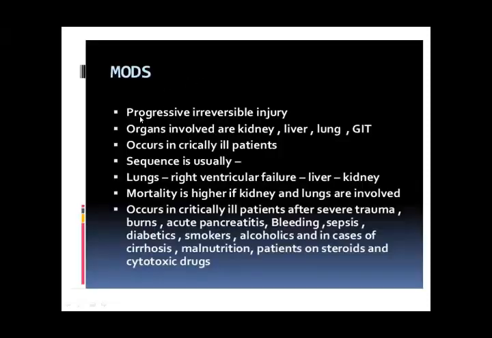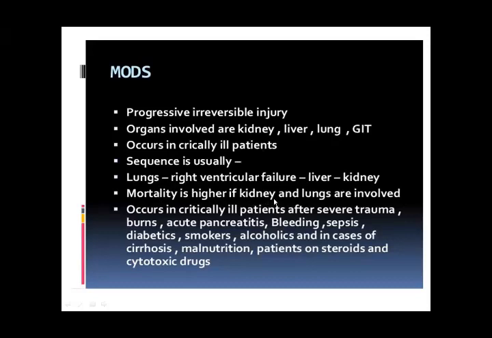So progressive irreversible injury, organ involvement. What is the management of all these syndromes? These are the progressive irreversible injuries. Organs involved are kidney, liver, lungs, GIT, all the vital organs of the body. In ill patients, in the lungs, right ventricular failure, liver, kidney.